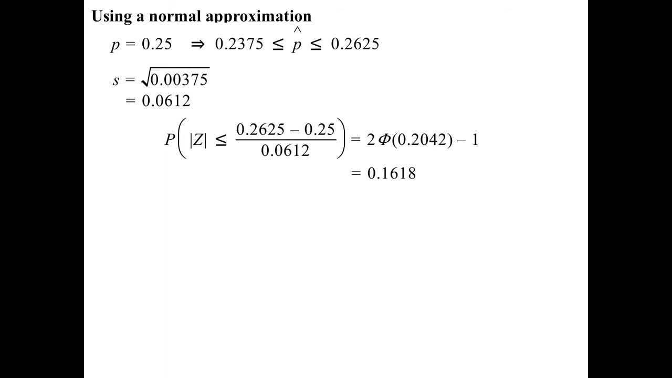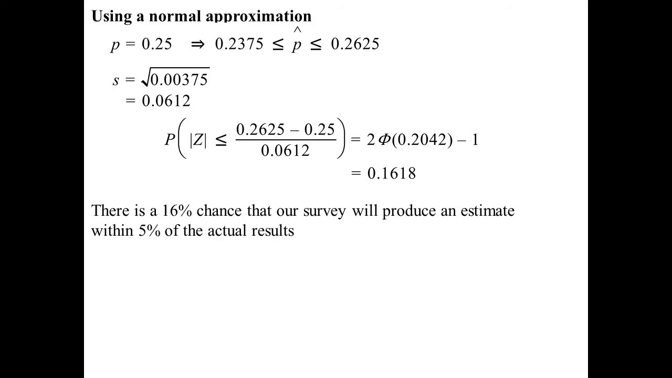So Z, well, 0.2625 becomes 0.2625 minus the mean, 0.25, divided by the deviation, 0.0612, and that's going to be 0.2042. And because it's the absolute value of Z, because we're symmetric either side of the mean here, we get twice that value minus 1, which works out to be 0.1618. So there's about a 16% chance that our survey will produce an estimate.